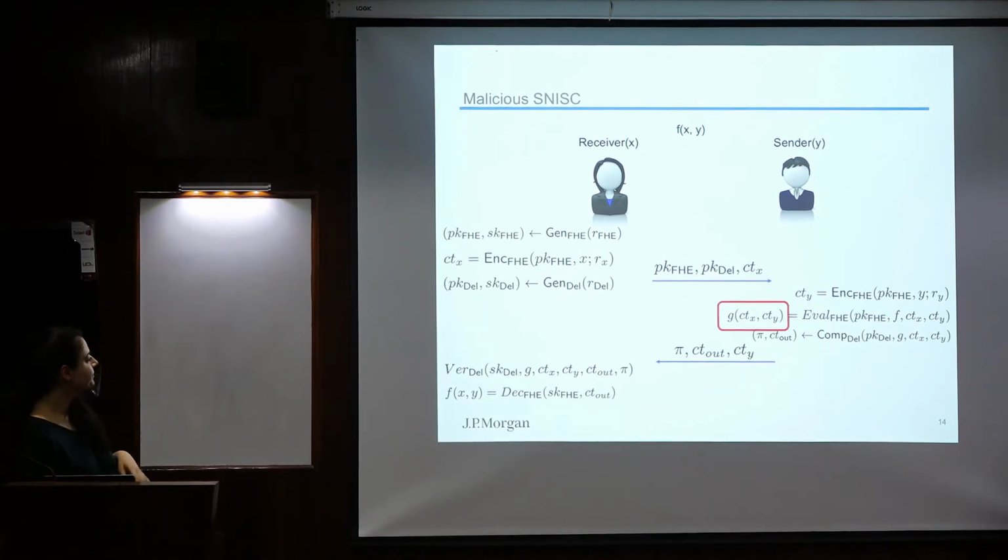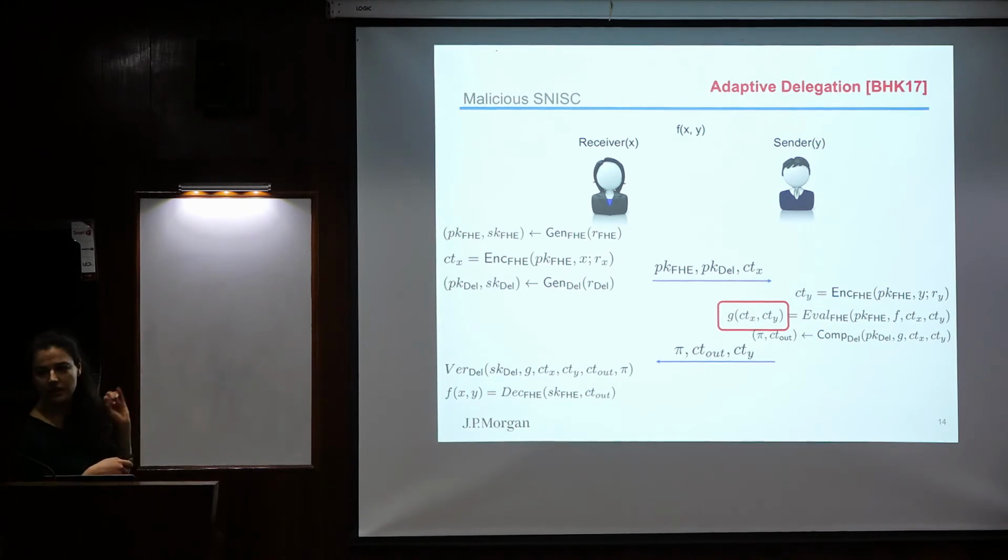One thing here about the function of the delegation, which is the FHE evaluation. Most delegation schemes require this function to be defined at the beginning of the protocol. So when you generate the first message of the delegation, you really need to know the function that you need to compute. And in our case, this function is actually a function of the input y of the center. So somehow we need the function of the delegation to be defined only in the second round, not in the first round.